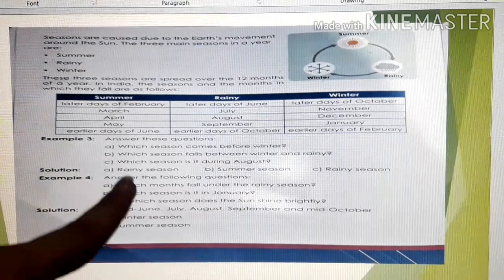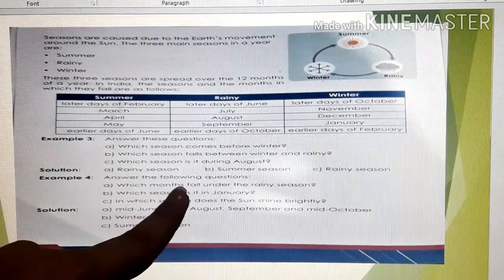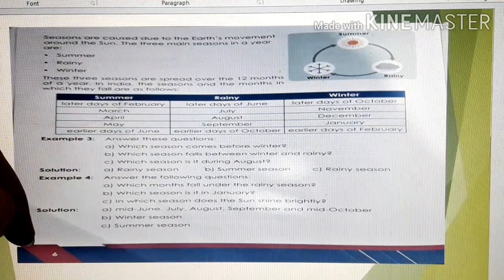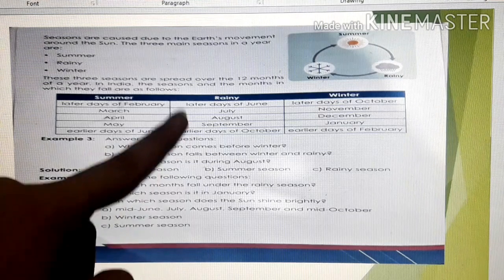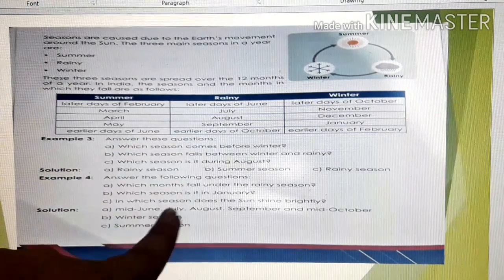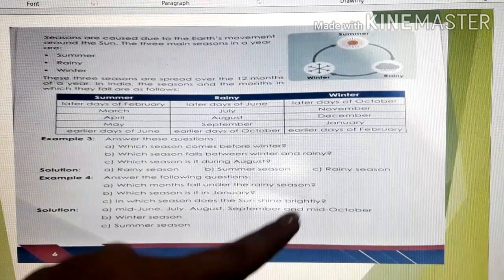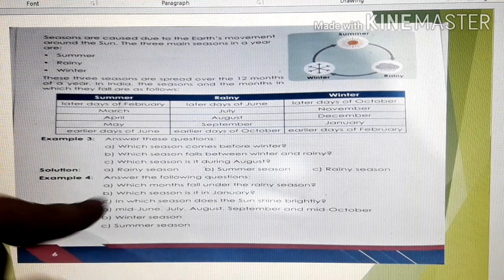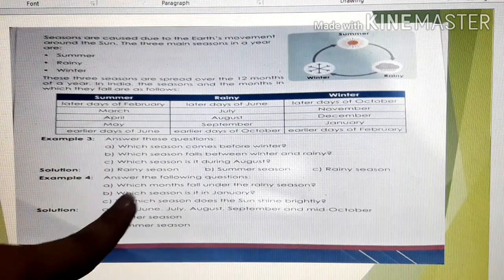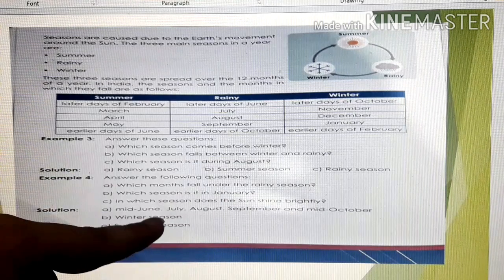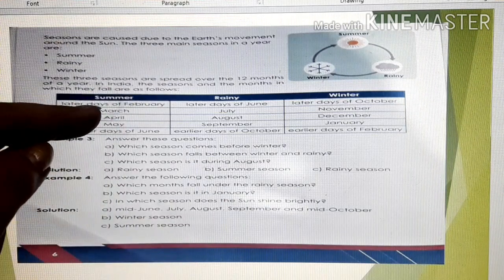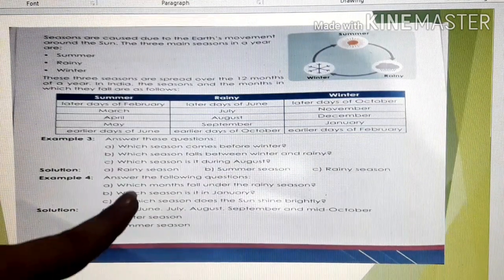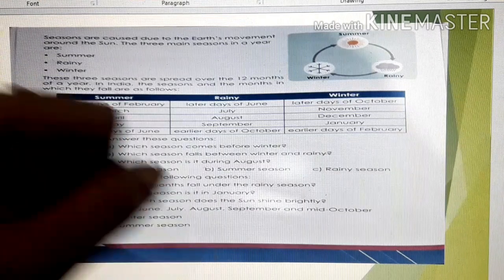Next, example 4. Answer the following question. Which month falls under the rainy season? Under the rainy season, children, which month falls? Yes, mid-June, July, August, September and mid-October. Mid-October means middle of October. Okay. So, next question is, which season is it in January? In January, which season will it be, children? It is winter season.